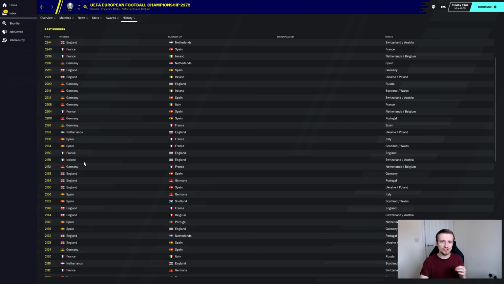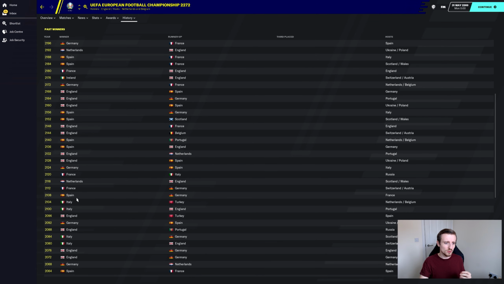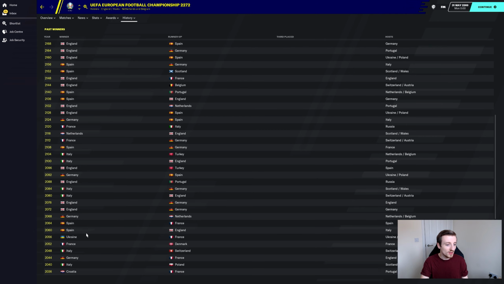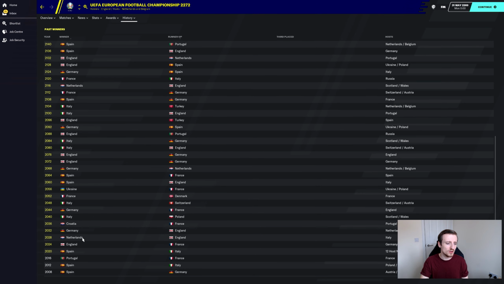So Ireland kind of continuing on how good they were from the World Cup. And a lot of England again, a lot of Spain. Got some Italy. It's a little while though since Italy won a Euros, over 150 years since they last won one. Ukraine won one very early on, actually. 2056, Ukraine with a European Championship. And Croatia got one early on as well, because in fact they didn't win a World Cup. At least they won a Euros anyway. But overall, no major shocks other than really Ukraine and Ireland winning the Euros.